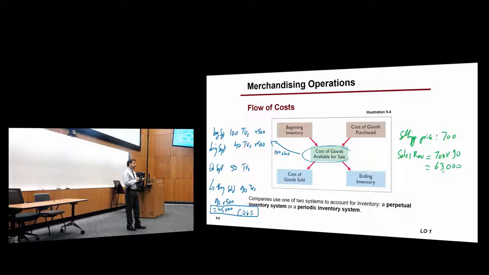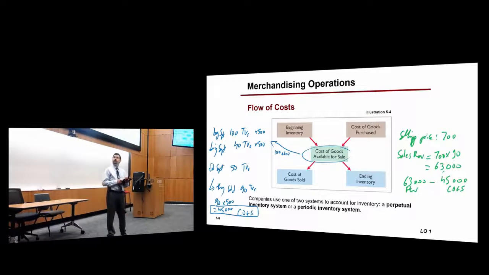In this case, when you calculate the difference between the two, you know that the gross profit was 63,000 minus 45,000. This is the revenue, this is the expense. Okay? Do you guys understand the concept?